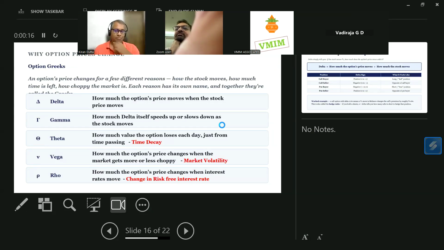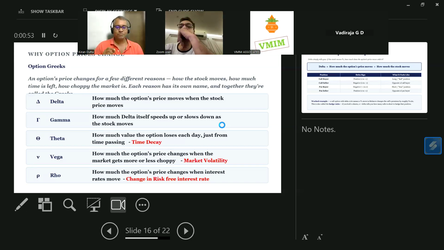Now what is gamma? Generally, most of the times people don't ask about gamma. Theta, vega, rho are the most popular questions. Gamma captures changing delta. Only remember that. Delta captures how much of the option price is moving with respect to the stock price. Gamma captures how much of the delta is moving when the stock is moving.